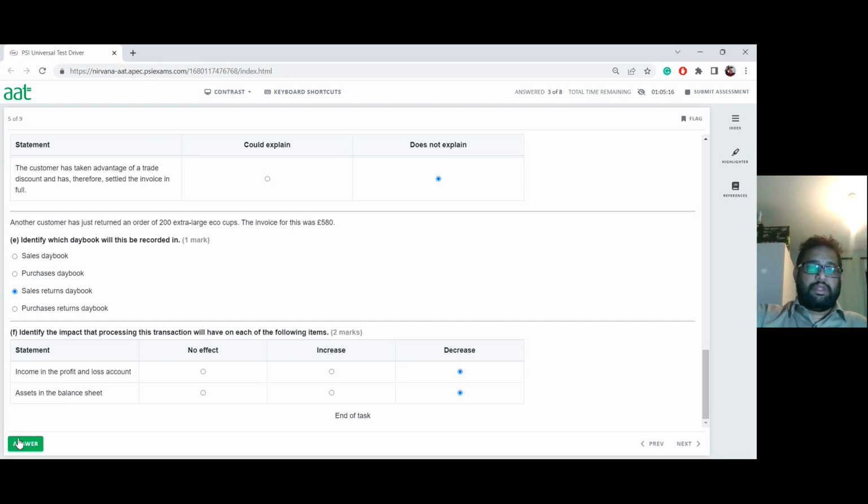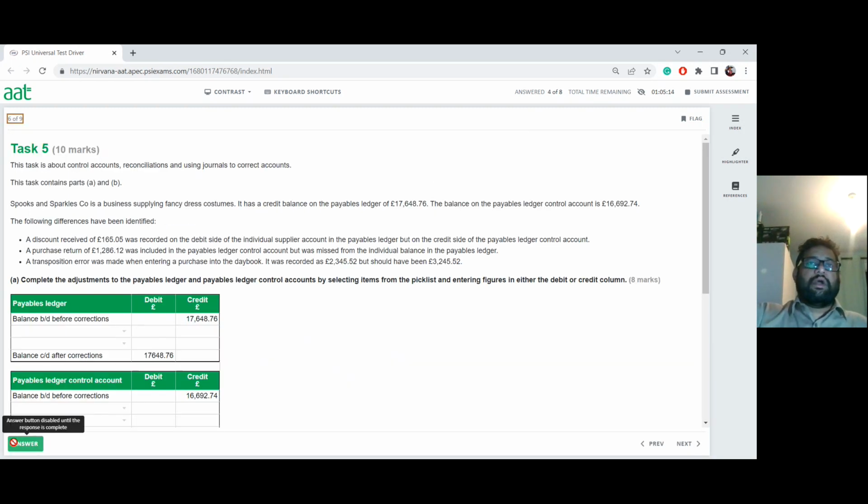Now let's look at the next question. Now we're going to look at task number 5. On task number 5, this is about control accounts, reconciliations, and using journals to correct accounts. This task contains part A and B. So now, Spooks and Sparkles Co. is a business supplying fancy dress costumes.